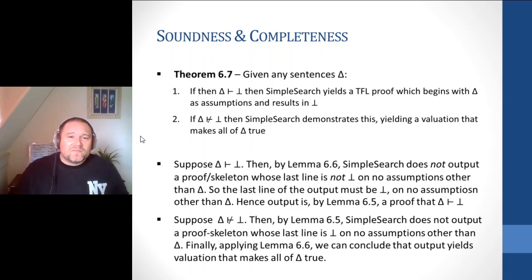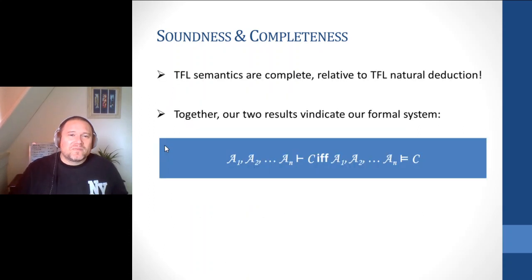Again, simple search is guaranteed to get us to where we want to be. Kind of nice. And the big upshot then is this vindicates 6.2, which was the key step we needed for our completeness proof. So the upshot is that our TFL semantics are complete relative to our TFL natural deduction system. That is, when we combine the results we had earlier, we get the relationship that we wanted: whenever provability holds, so does tautological entailment.